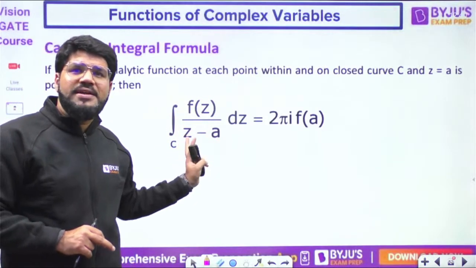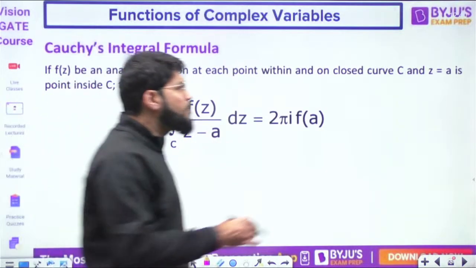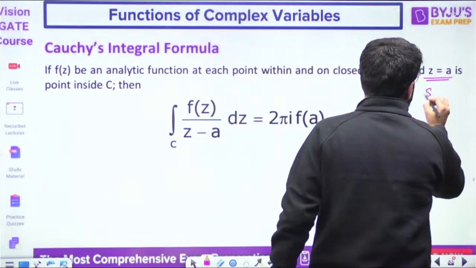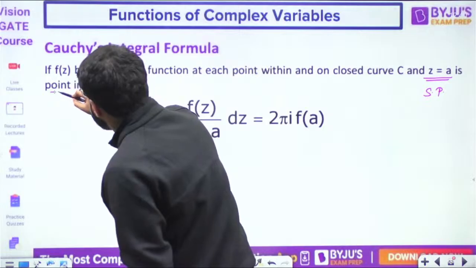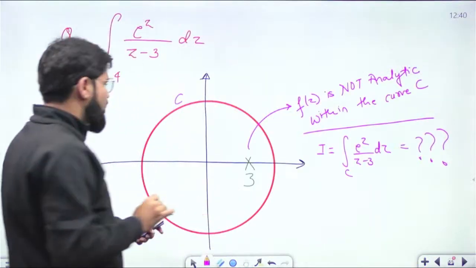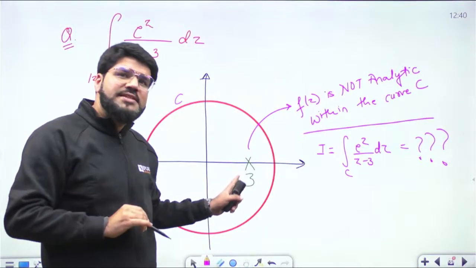There is a singular point z equal to a, and that is inside C, like the previous problem. There is a singular point which is inside the curve.